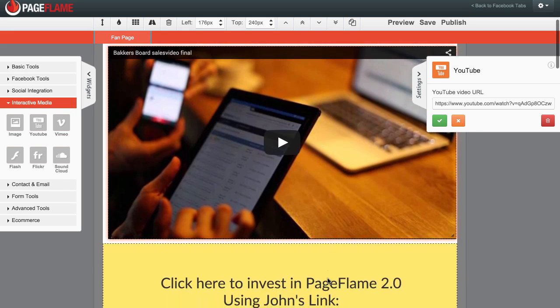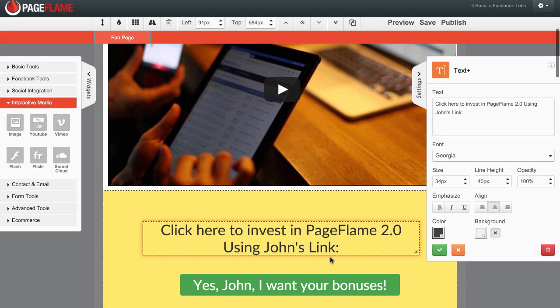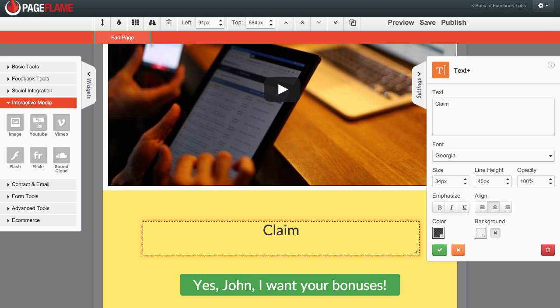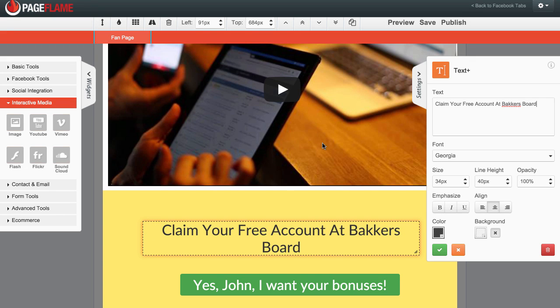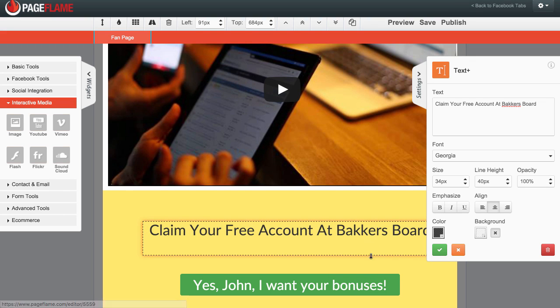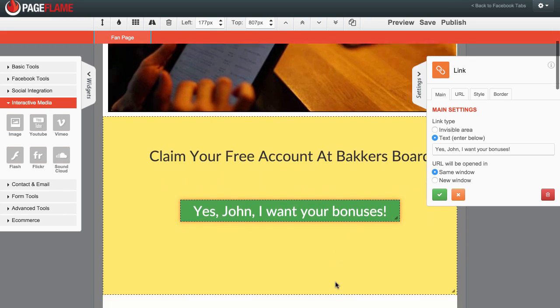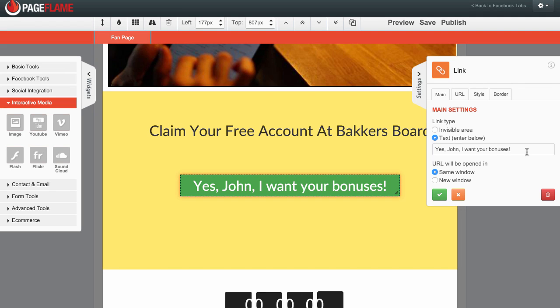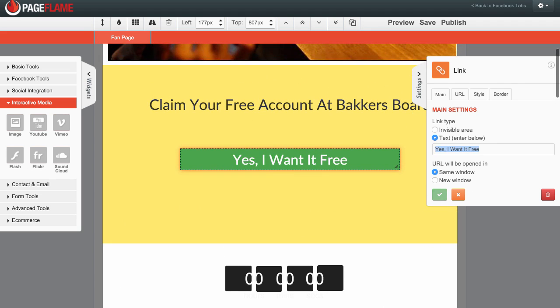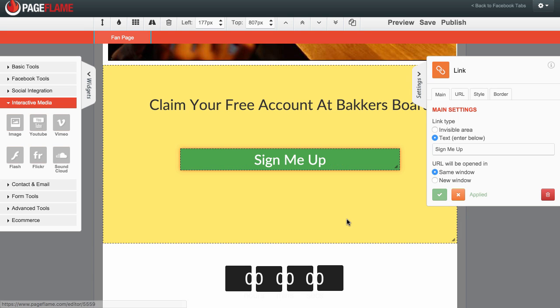Maybe I would put a welcome message in saying, hey, thank you for coming in from Facebook. Here's where you can get access to it. So, claim your free account at Backers Board. All right, I can enlarge that slightly. I can drag it down. I can then select, yes, I want it free, for example. Yes, I want it free. All right, or sign me up. I could say sign me up. All right, and I can then drive traffic to this page and have people signed up.